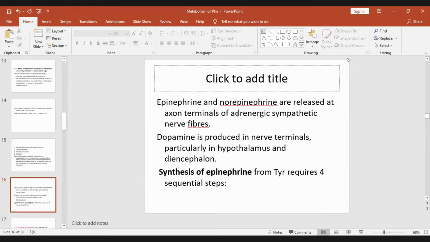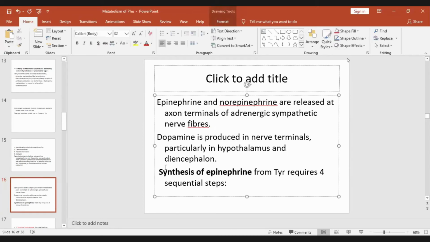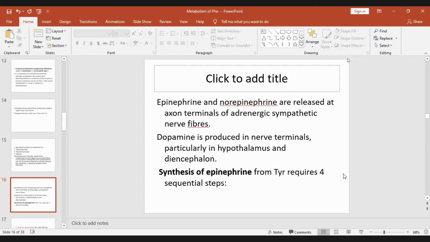Epinephrine and norepinephrine are released at the axon terminals of adrenergic sympathetic nerve fibers. Dopamine is produced in nerve terminals, particularly in the hypothalamus and diencephalon. Epinephrine and norepinephrine are also produced at these axon terminals, apart from the adrenal medulla. Synthesis of epinephrine from tyrosine requires 4 sequential steps. Let us see what those 4 sequential steps are.